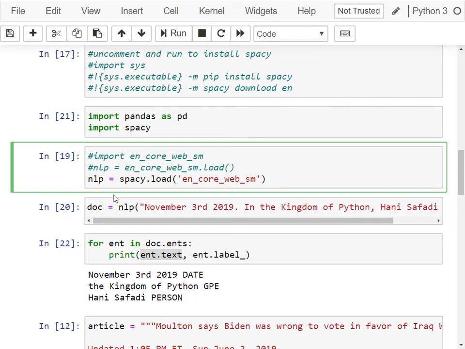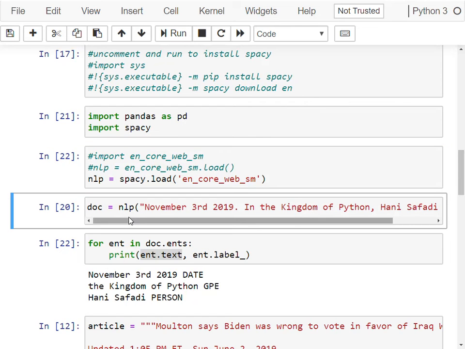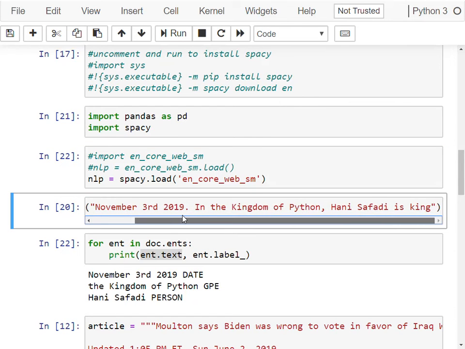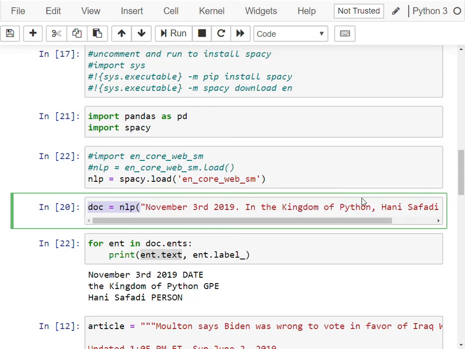Once the language model is loaded, we can use it to process text. In this example, I have written a piece of text, that's a string, and then I'm creating a document by wrapping that string in the language model. Once the document is created, we can access some of the tools and techniques that spaCy provides by calling some of the functions and attributes of this object.